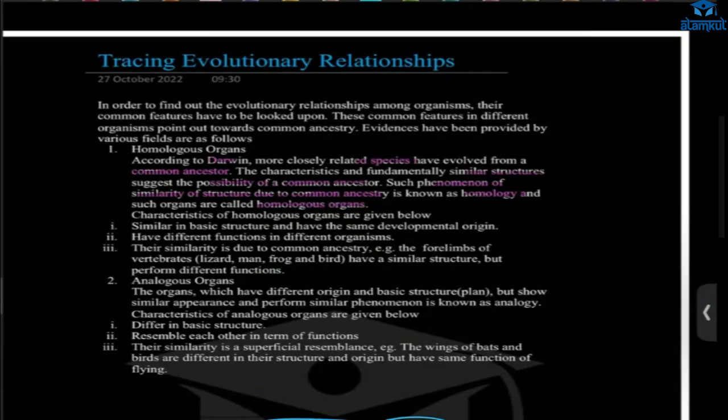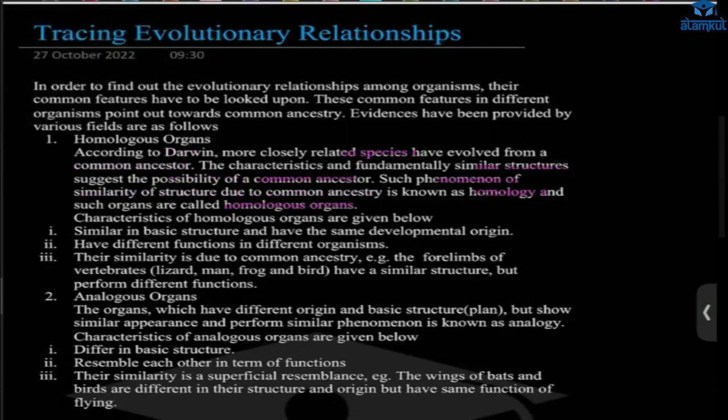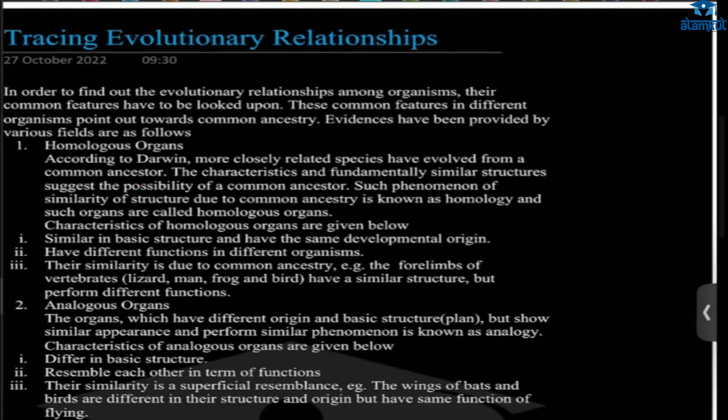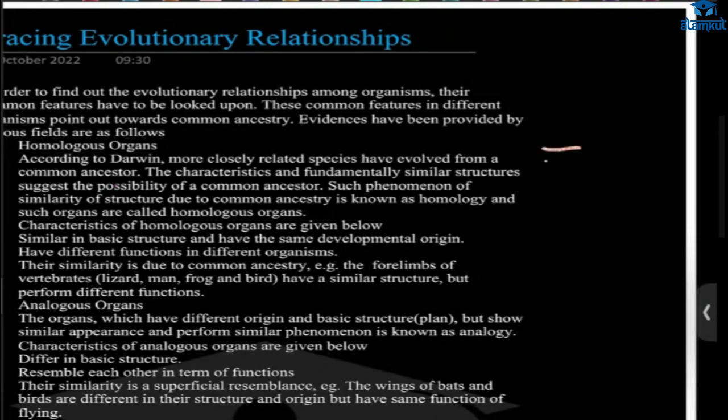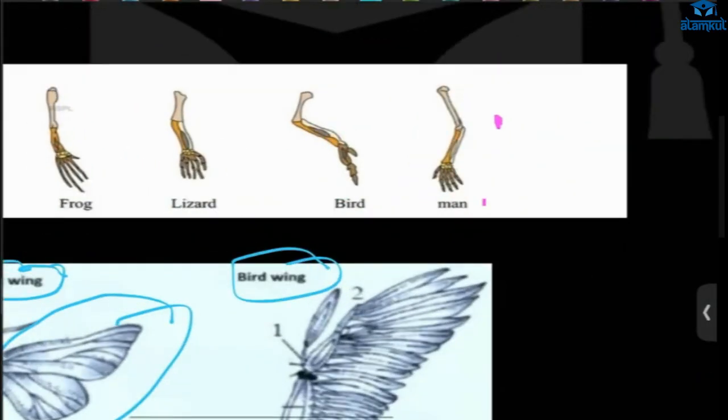Then, how did evolution happen? The evidence is all here. One of them is homologous organs. What is this? All the structures are similar. In the case of mammals, you can see here, this is the forelimb, the same type of structure.